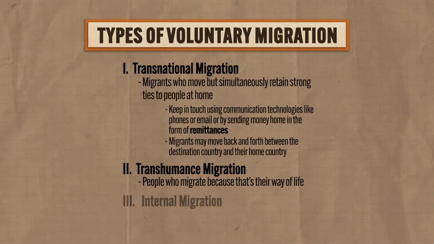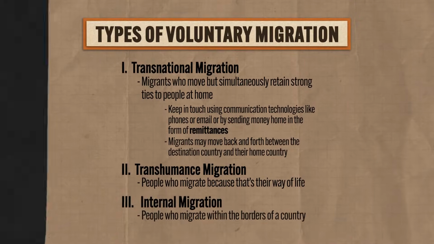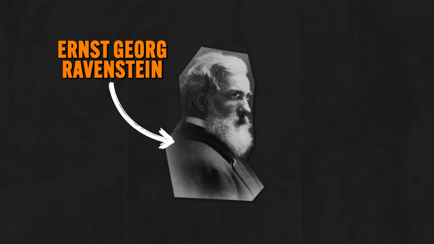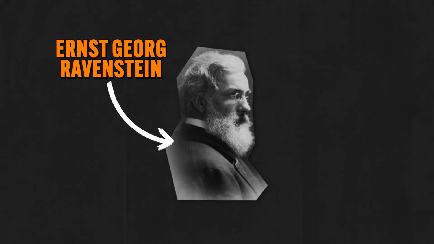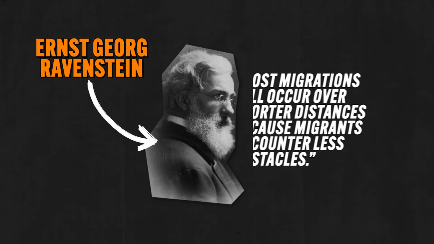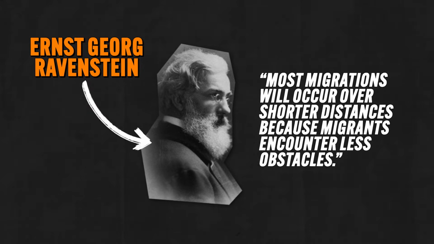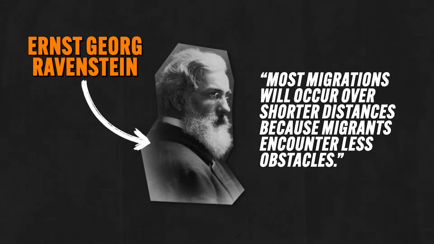The third is internal migration, which refers to people who migrate within the borders of a country. And here's where I introduce you to my boy Ernst Georg Ravenstein, who developed a series of laws to describe patterns of migration. And one of his laws stated that most migrations will occur over shorter distances because migrants encounter fewer obstacles. And for the most part, that observation correlates with migration data.